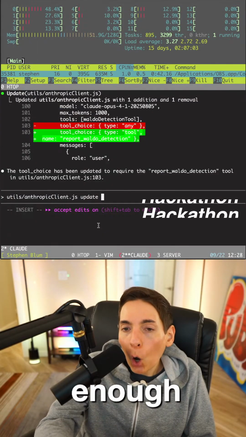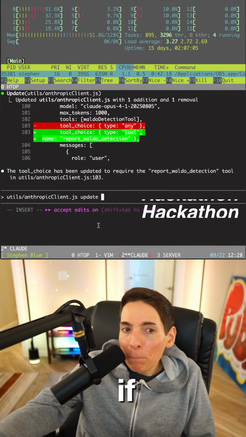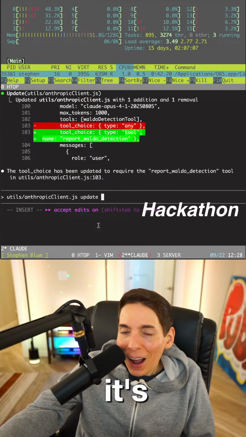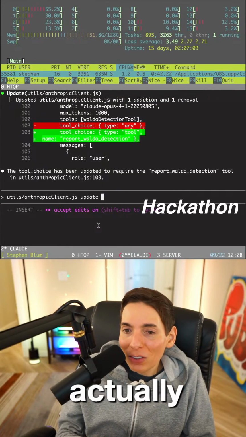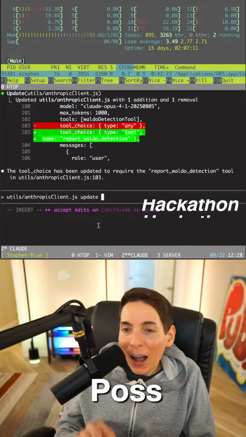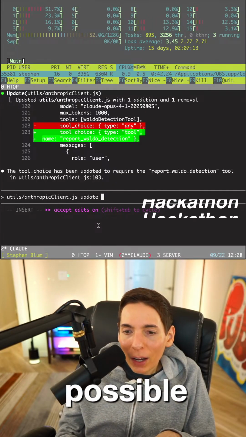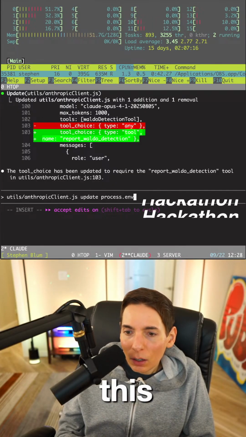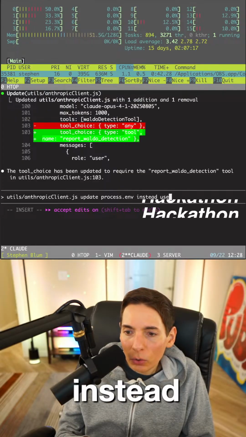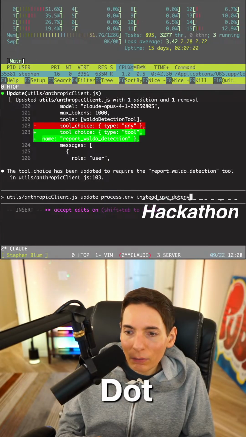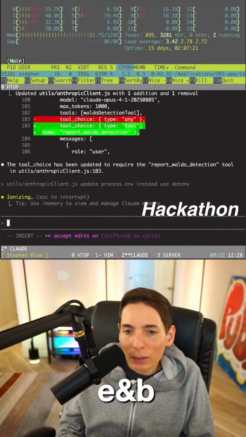Even if we get it perfect, do you think it's going to run? I actually don't know if it's possible. I do not know if it's possible. But we have to update this. Instead, use .env. Okay, there we go. Let's see if that works.